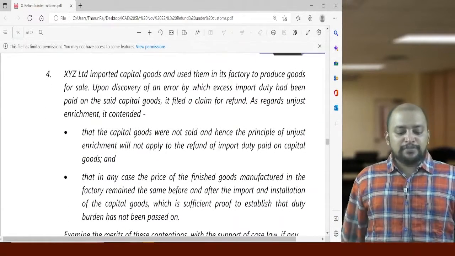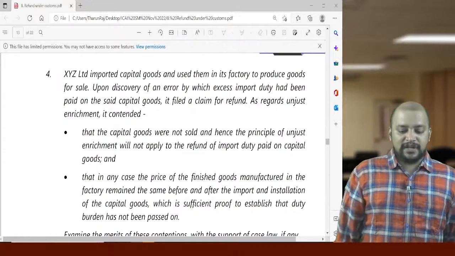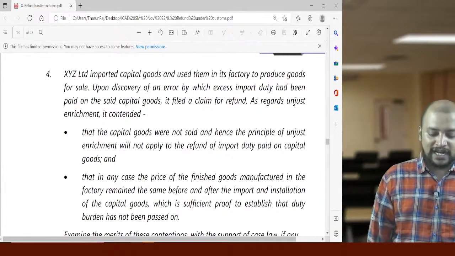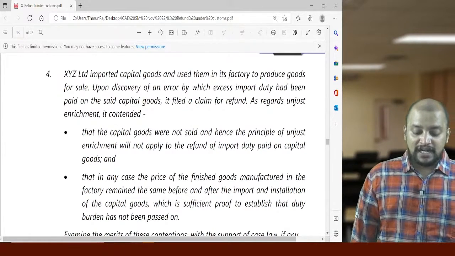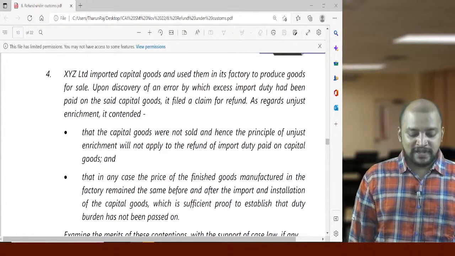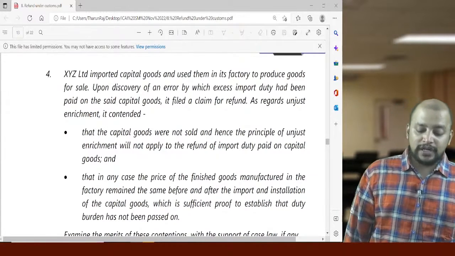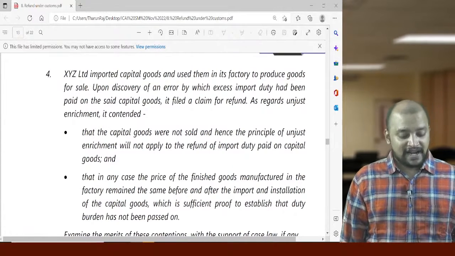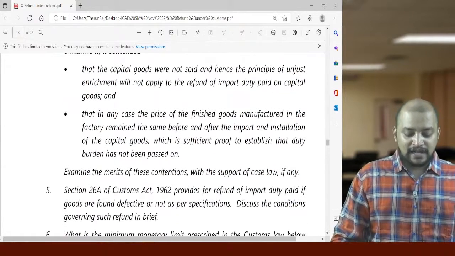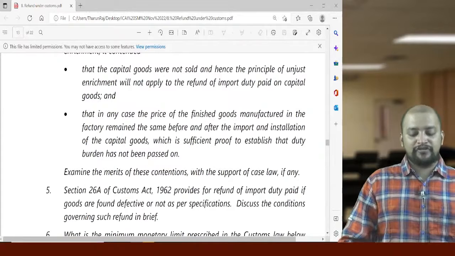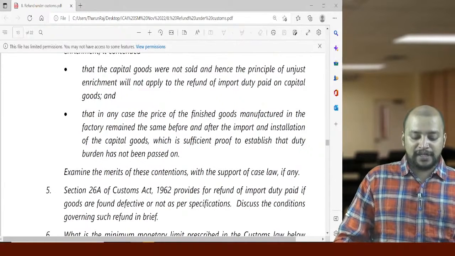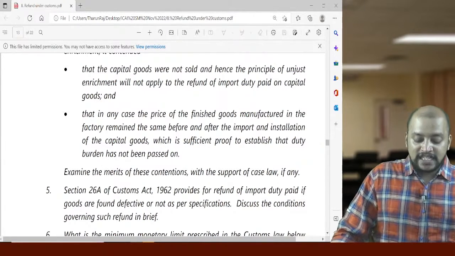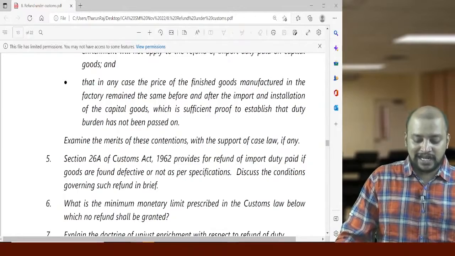XYZ Limited imported capital goods and used them in its factory to produce goods for sale. Upon discovery of an error by which excess import duty had been paid on the said capital goods, it filed a claim for refund. As regards unjust enrichment, it contended that the capital goods were not sold, hence the principle of unjust enrichment will not apply. So they imported the capital goods and used them in the factory. And in any case, the price of the finished goods manufactured in the factory remained the same before and after import and installation of the capital goods, which is sufficient proof to establish that the duty burden has not been passed on. Examine the merits of these contentions with the supporting case law, if any.